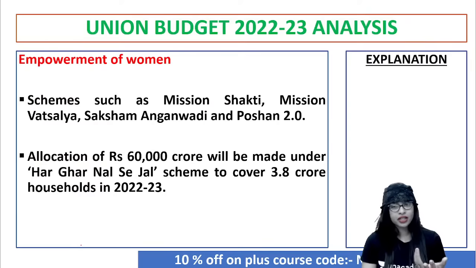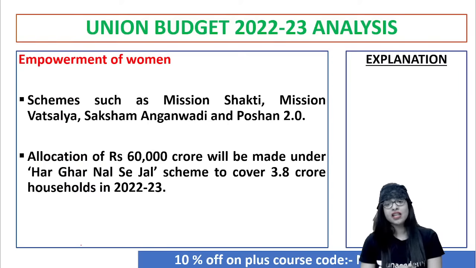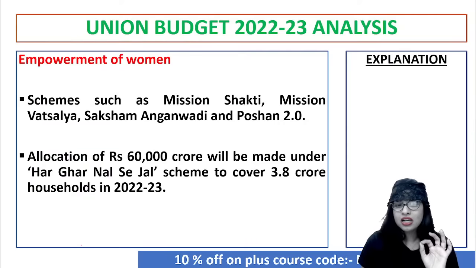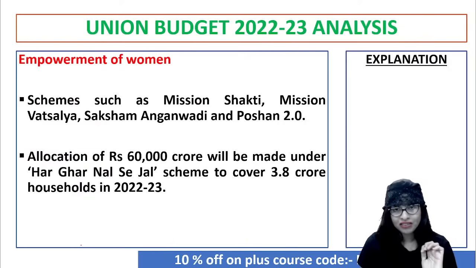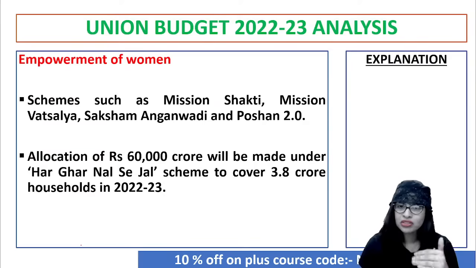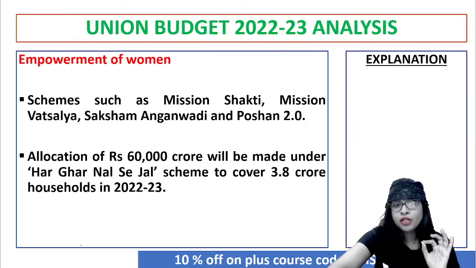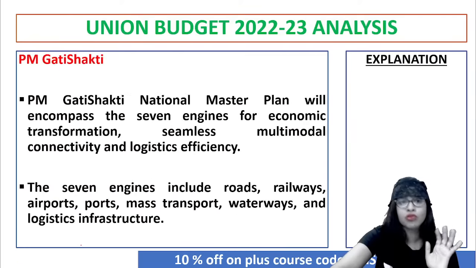And around 60,000 crore will be allocated under the Har Ghar Nal Se Jal scheme, which means every home will have water connections. That will cover more than 3.8 crore households in the current year. That is actually a good scheme, no doubt. Clear?